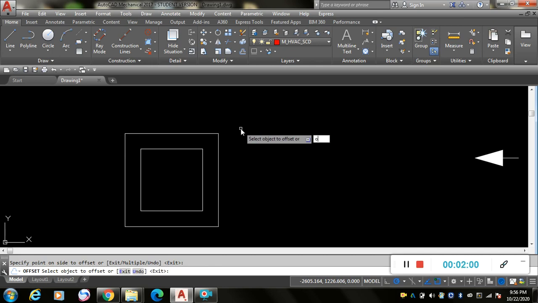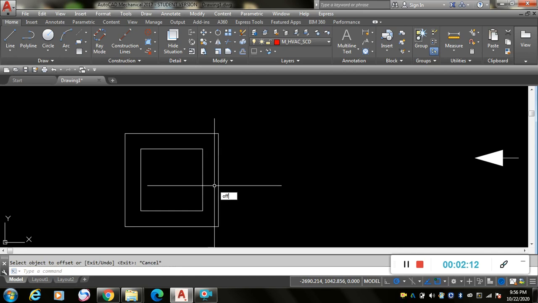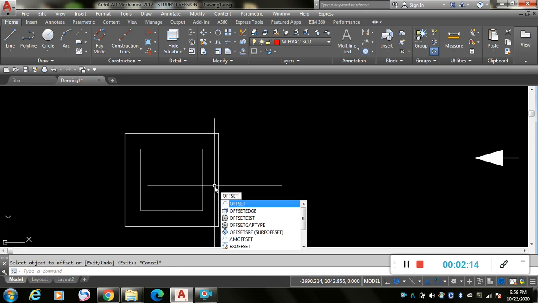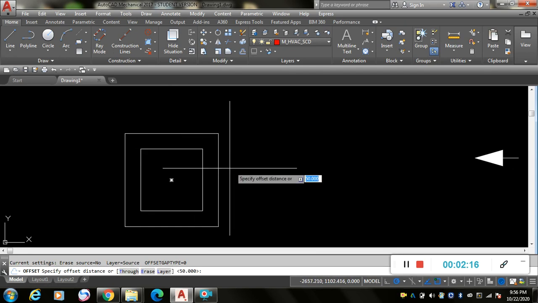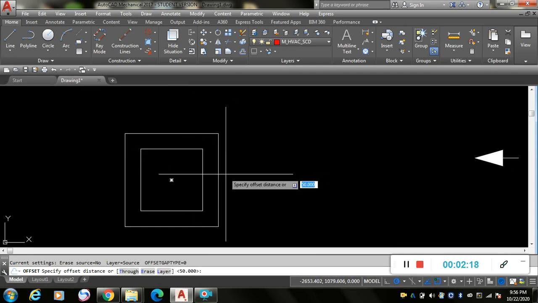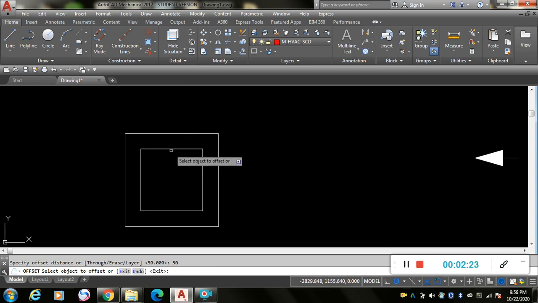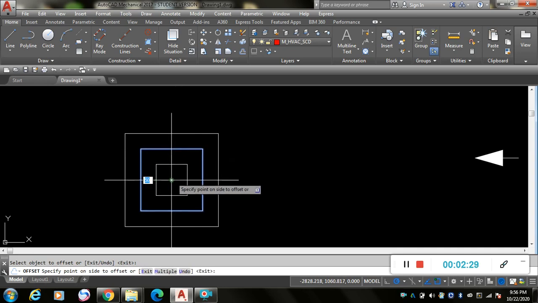Again go for offset, take the offset distance, again 50 mm, and click on the second box and drag it at the center.